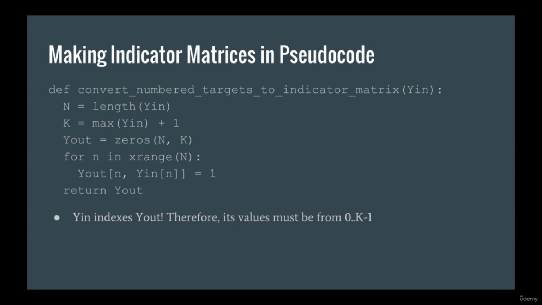We can also find k since the max in y in is k-1. We then initialize a matrix of zeros of size n by k. Next, we loop through each target in y in, and we set the corresponding y out to 1. It should be clear now why the values in y in must be from 0 to k-1. It's because they are indexes into the y out indicator matrix in the second dimension, which is of size k.